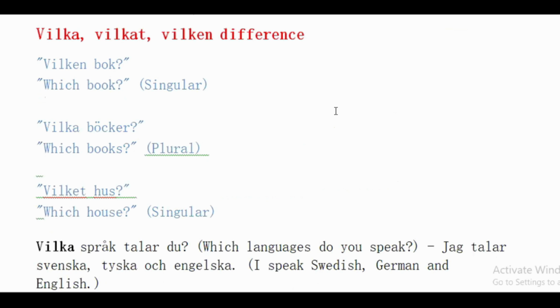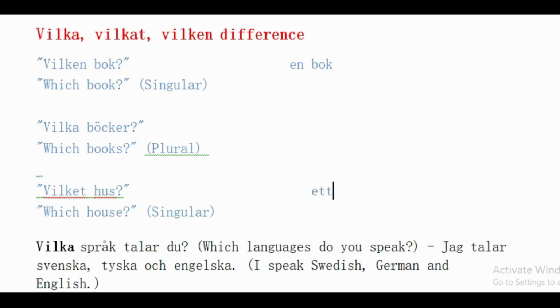And next we have vilka. Vilka has three different situations: vilka, vilket, and vilken. We can make three different questions. They all mean which. Vilken bok, that means which book. Why do I write vilken here? Because this is an en noun. We write en bok. That's why I write vilken. Okay, böcker. So this is a plural. For plural we write which books, vilka. Vilket hus means which house.